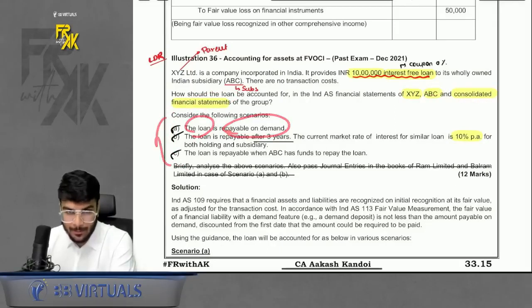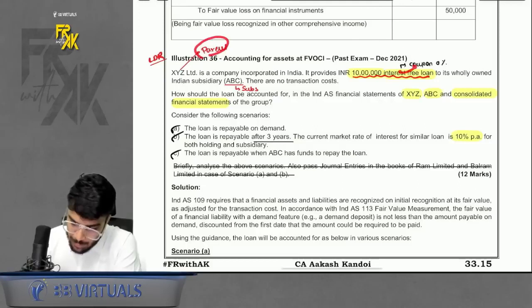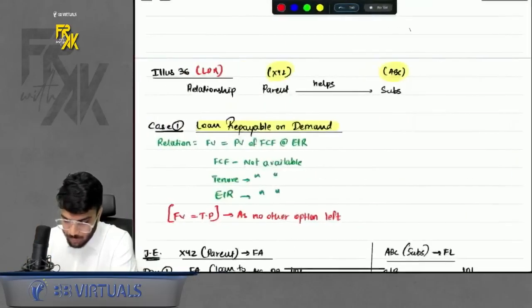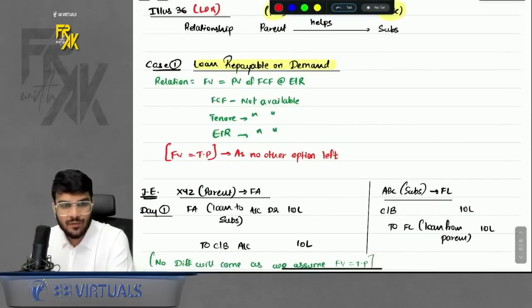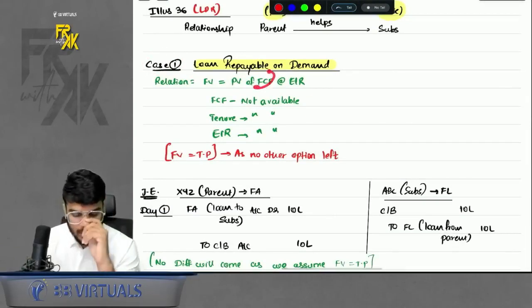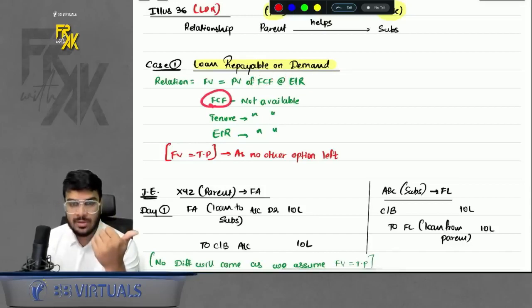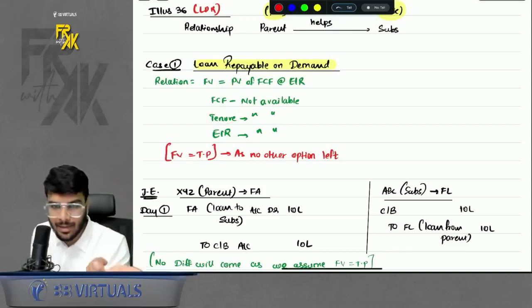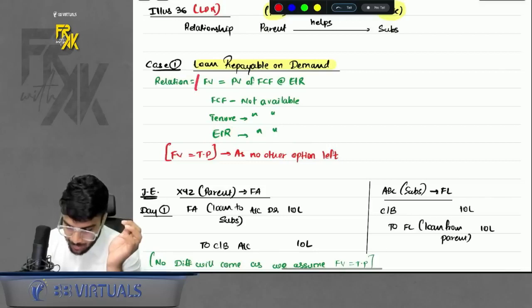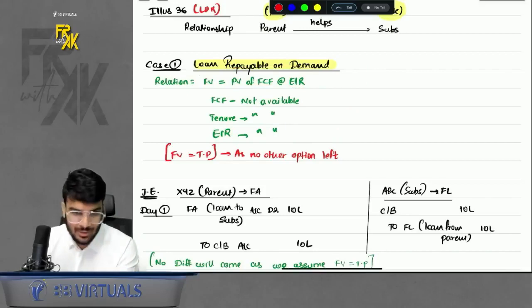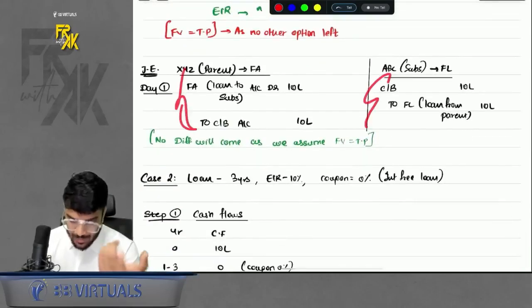First case, the loan is repayable on demand. Now what is the meaning of repayable on demand? Whenever the parent asks for the money, only then will the subsidiary repay. Otherwise no repayment is required, right? Because there is a relationship here, normally we compute the fair value. But in case number 1, to compute the fair value, what do we require? Present value of future cash flows, that is, the EIR. We don't have future cash flows because the repayment schedule is not fixed. Tenure is not given. How many years will repayment take? Because it is repayable on demand, right? EIR is also not given. So by default, you cannot calculate the fair value. Even if there is a relationship, you will have to assume, because there is no other option left. Because you are assuming, the difference will not arise.